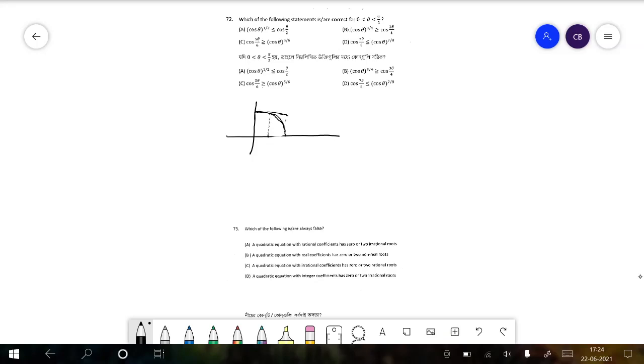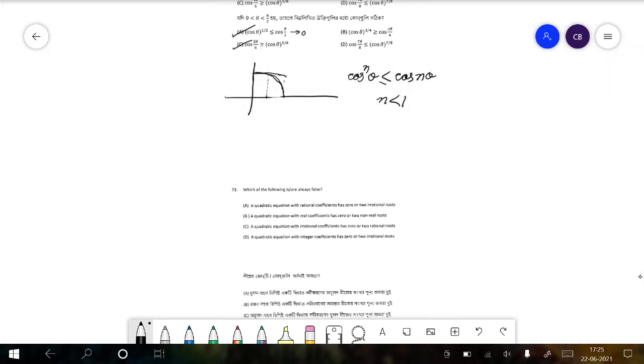The condition of equality is at 0, so this condition is true. Similarly, if we generalize for n theta, we can say that cos to the power n theta is less than or equal to cos n theta for n less than 1, and for n greater than 1 the opposite is true. So we can say that C is true.